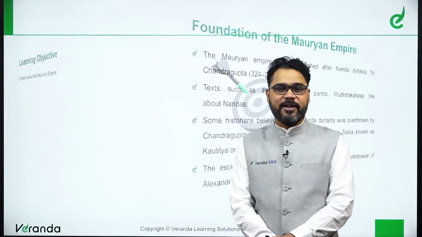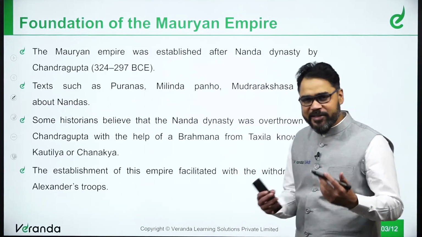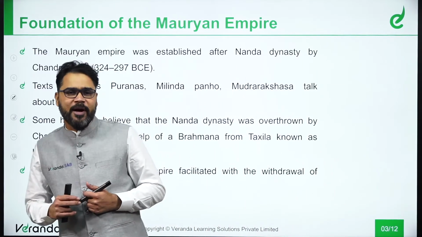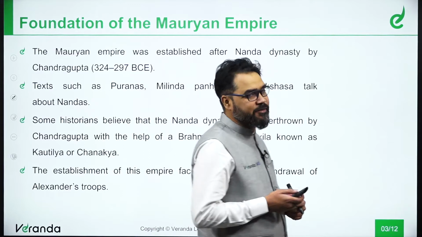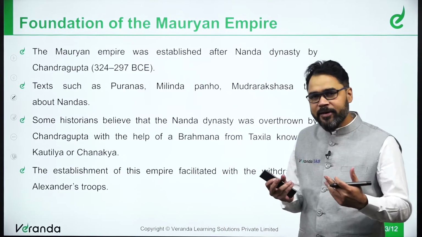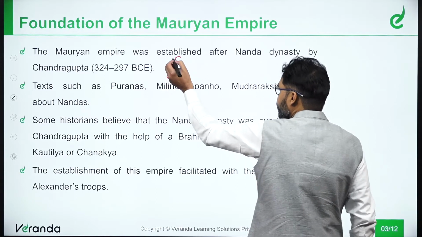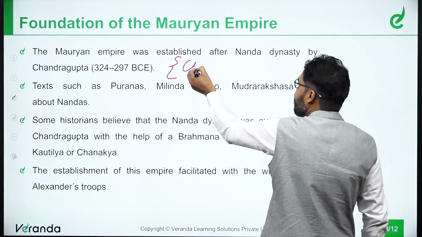So students, like I said, we'll be starting with the foundation of the Mauryan Empire. Now, the Mauryan Empire was established by Chandragupta Maurya.